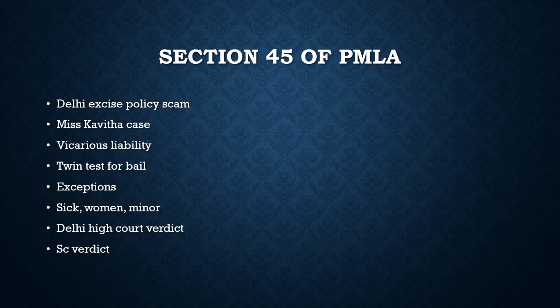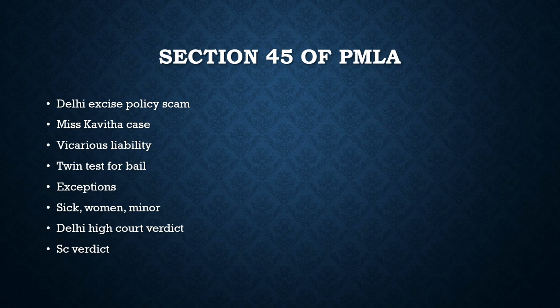About Section 45 of the PMLA Act of 2002, it is basically about the granting of bail to the accused. What does this Section 45 say? If a court gives bail to the accused under the PMLA Act, the court has to go for the twin test for the bail. What is this twin test? It talks about two conditions, and the accused should satisfy those two conditions before the judge, then only the judge will give him the bail.